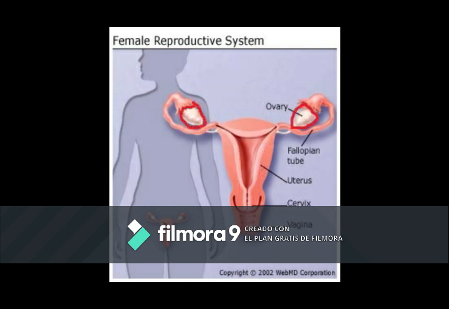The ovaries are small oval-shaped glands that are located on either side of the uterus. The ovaries produce eggs and hormones. The fallopian tubes are narrow tubes that are attached to the upper part of the uterus and serve as tunnels for the egg cells to travel from the ovaries to the uterus. Conception: the fertilization of an egg by a sperm normally occurs in the fallopian tubes. The fertilized egg then moves to the uterus, where it implants into the lining of the uterus wall.